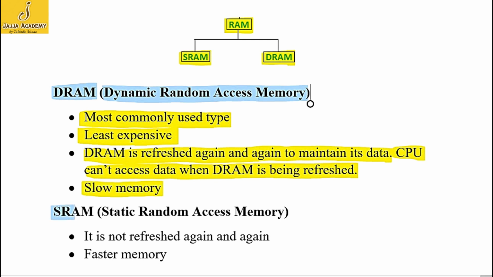The second type of RAM is SRAM. SRAM stands for static RAM or static random access memory. Static random access memory need not be refreshed again and again. That's why it is a faster memory as compared to the dynamic RAM.